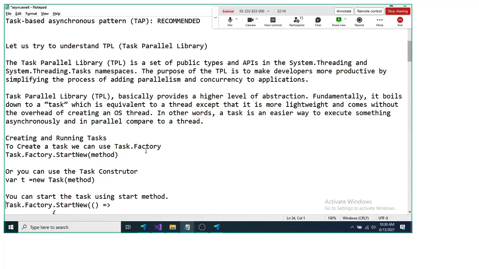To create a task we have two options. The Task class has a Factory property object, and the Factory object has a StartNew method. The StartNew method will help you create a task. A task is one execution unit which helps you execute some code, indirectly one method, parallelly or concurrently, depending on your requirement. So to create a task, we use the Task.Factory.StartNew method and pass the method that we want to execute concurrently or parallelly.